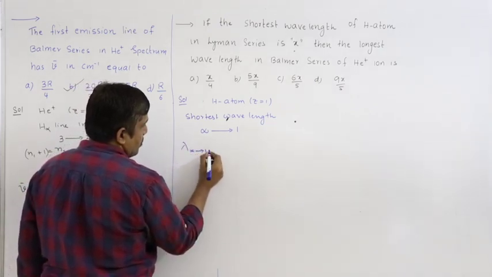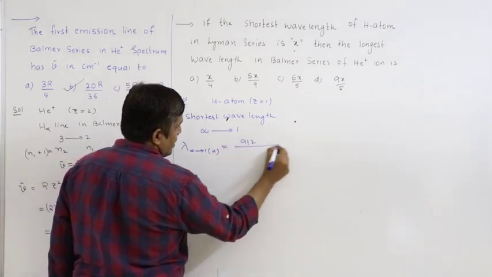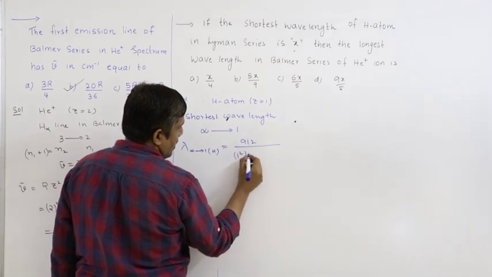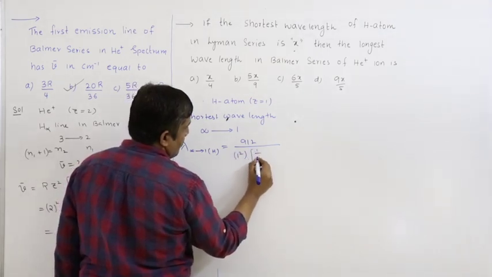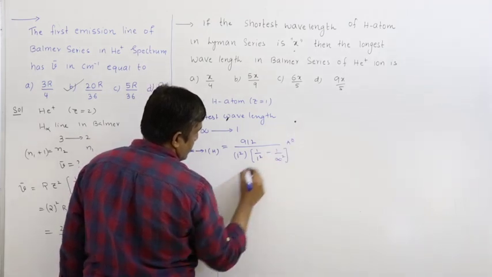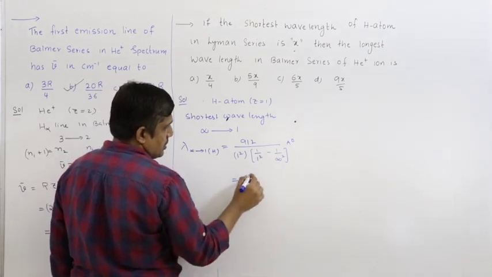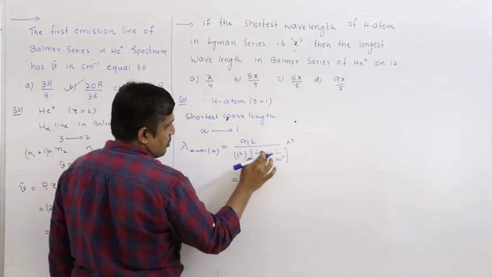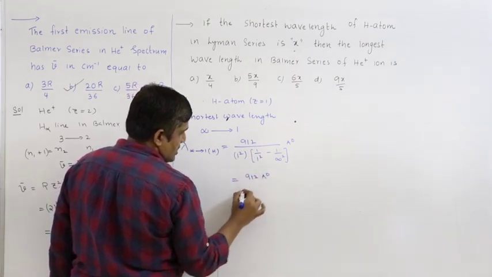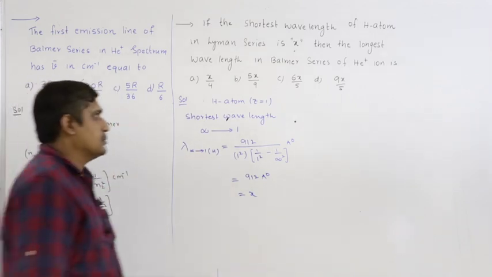So lambda for infinity to 1 for hydrogen atom. In general it is 912 by Z square, Z square is nothing but 1 square, into 1 by n1 square minus 1 by n2 square angstrom units. 1 by infinity is 0, so 1 minus 0 is 1. So everything will be 912 angstrom units. This is given as X. We are considering it as X.